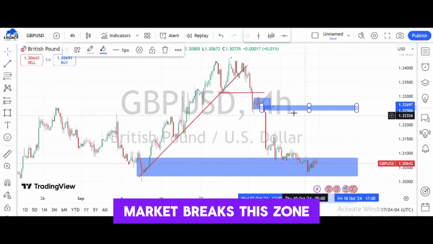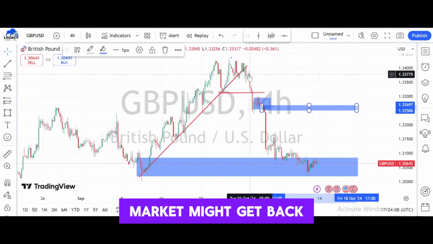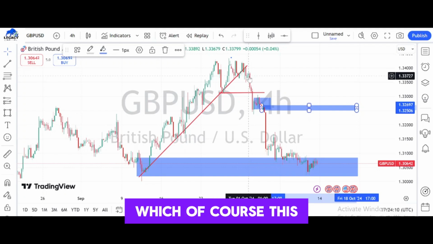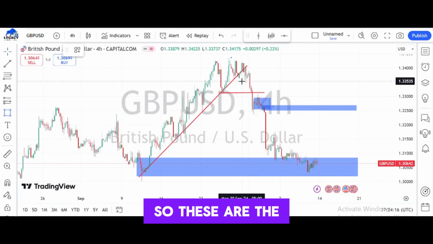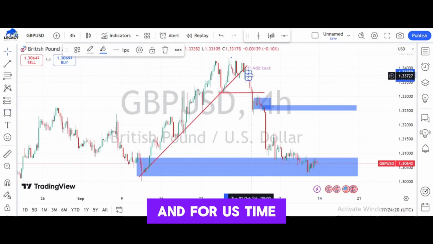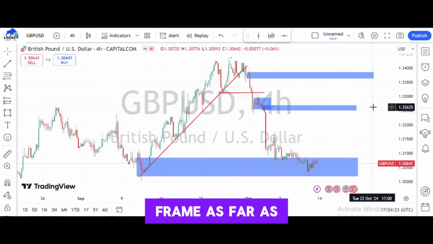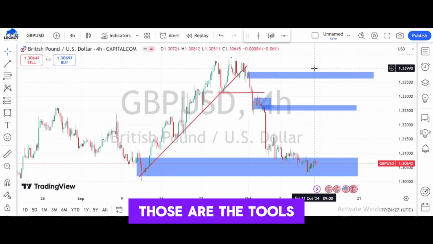Or even if the market breaks this zone and clears off the liquidity that is seated up here, the market might get back to this demand zone, which of course is the supply zone that caused the change of character. So these are the key zones we should pay special attention to on the 4 hours time frame.